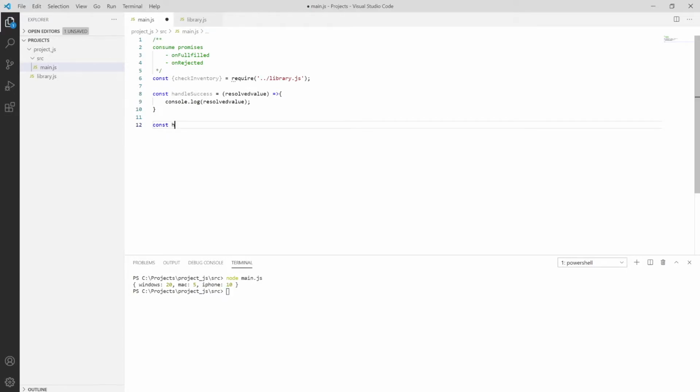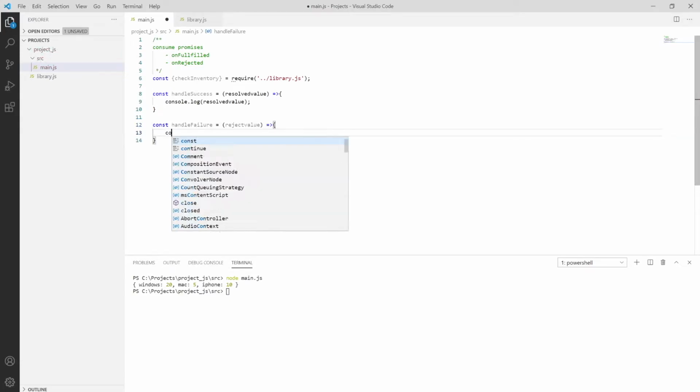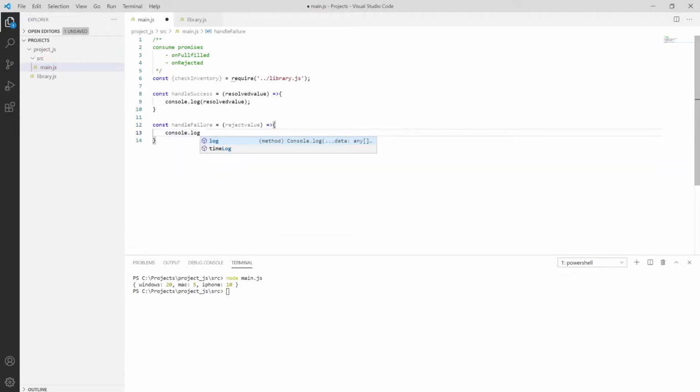So I'm using handleFailure, and then rejectValue, using the arrow operator from ES6, printing console.log rejectValue. Or we can simply use the then function over here, using the checkInventory function and passing the order.